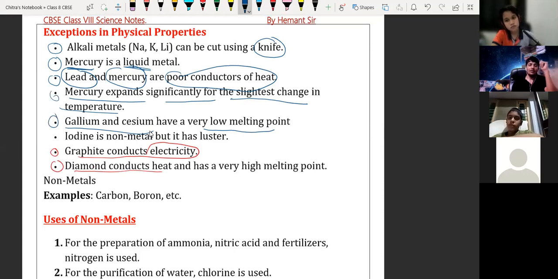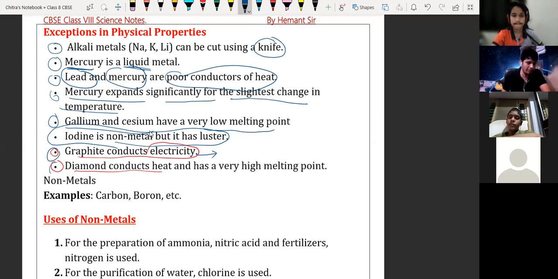Next, iodine is a non-metal but has luster, so it is an exception. Next, graphite conducts electricity. See, all non-metals are bad conductors of electricity, but here we have graphite, which is a good conductor of electricity.